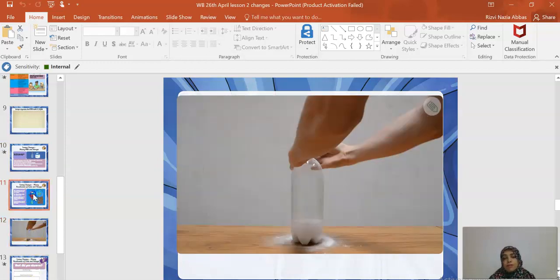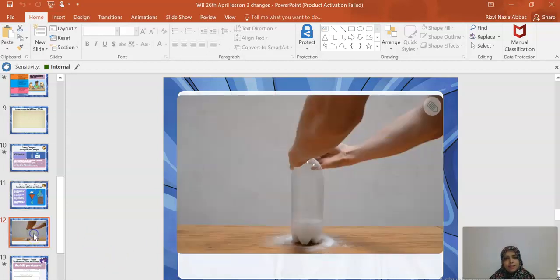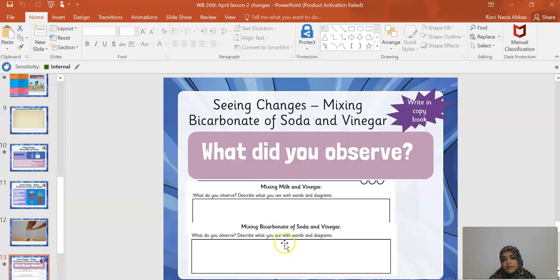What will happen to the balloon? Now, if I have bicarbonate of soda here and we pour it over the vinegar, what happens to this balloon? You will get to know. It's very exciting. You'll see it in this video. So you will write what you saw in both the videos in your copybook. Draw the diagram and describe it in your own words.